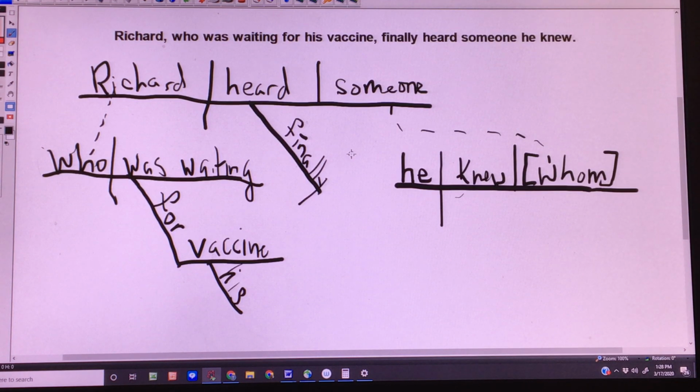And in looking at the different phrases in this, let's see. As far as nouns, what nouns do we have? We have vaccine. We have someone. So these are pronouns. We have Richard. And that's it. So the noun phrases, we have his vaccine.